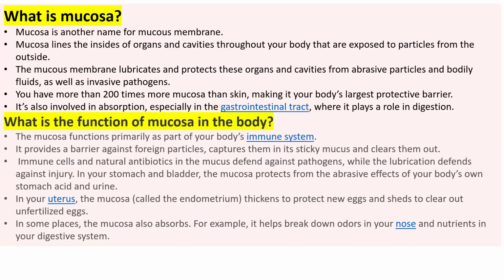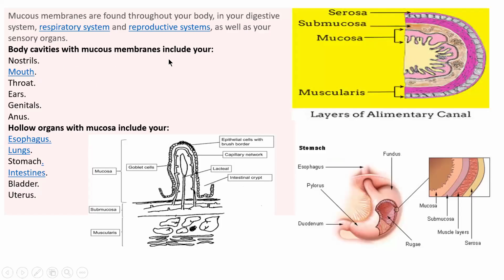In some places, the mucosa also absorbs; for example, it helps break down odors in your nose and nutrients in your digestive system. Very important point: mucous membrane, mucus is present throughout your body, in your digestive system, in your respiratory system, in your reproductive system, as well as your sensory organs.